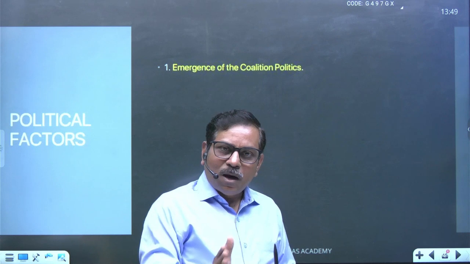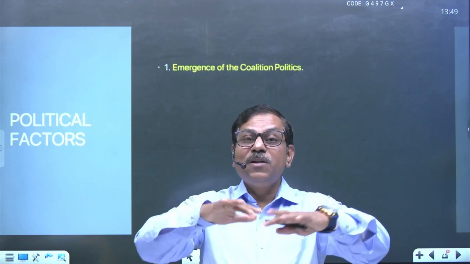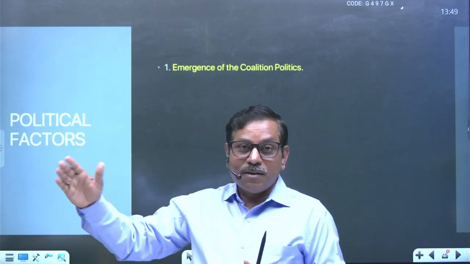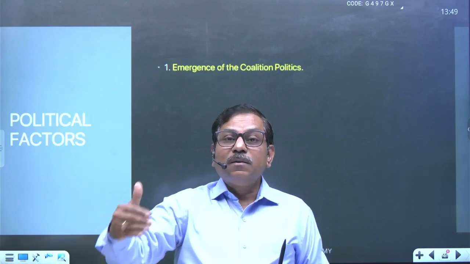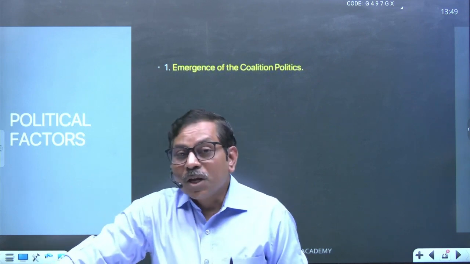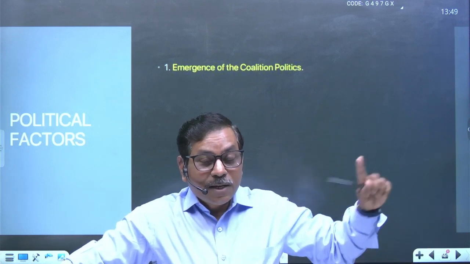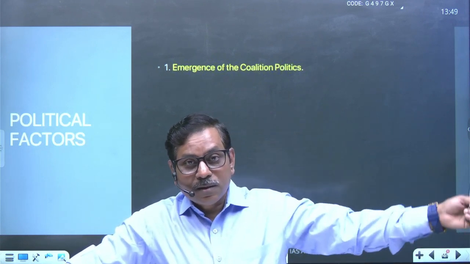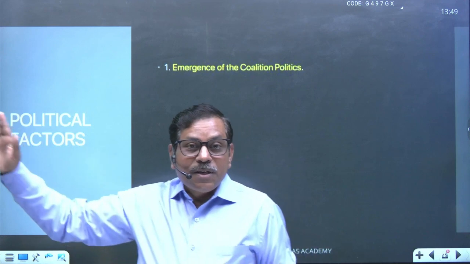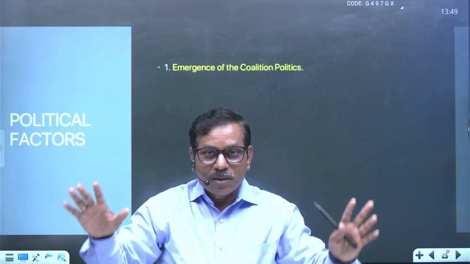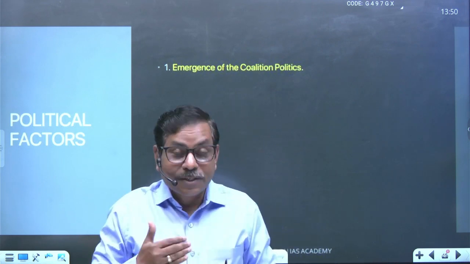Later on, after the 1990s, provincialization of political parties laid the foundation of many regional political parties like RJD in Bihar, Jharkhand Mukti Morcha in Jharkhand, INLD in Haryana, TDP in Andhra Pradesh, AIADMK in Tamil Nadu, JDS in Karnataka, Shiv Sena in Maharashtra, BJD in Odisha. So many political parties, Samajwadi Party, BSP came in with the regional sentiment, with the linguistic sentiment.